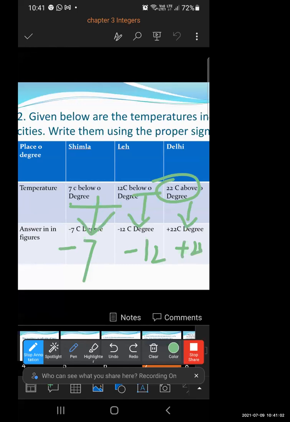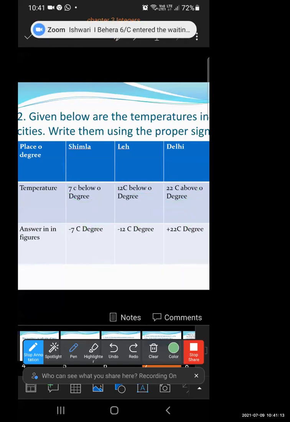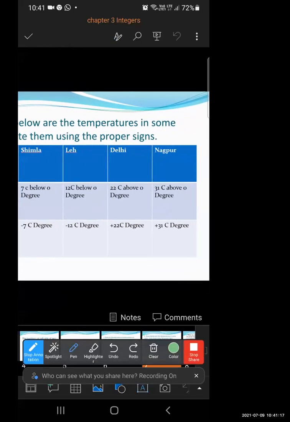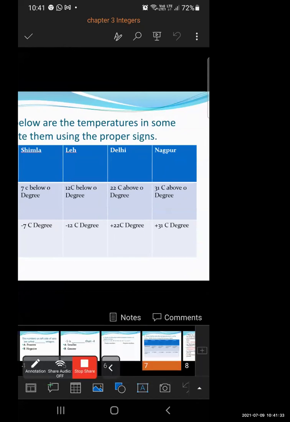Okay? So where the word below is there, it means negative: -7, -12. If the word above is there, +22. Now next, here is Nagpur. Nagpur's temperature is 31 degrees Celsius above, so it is +31. So if the word below is there, the negative sign will come. If the word above is there, the positive sign will come.